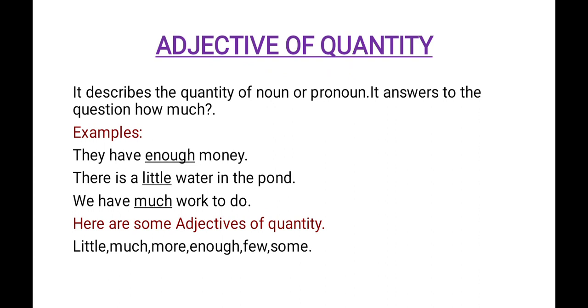So they tell they have enough money. We don't know exactly how much money they have. Like that in the second one also, in the third one also. How much work we have to do? We don't know the exact number. So these are all adjectives of quantity. Here are some adjectives of quantity: little, much, more, enough, few, and some.